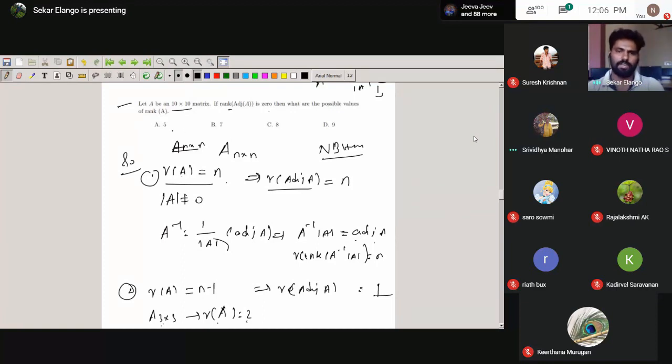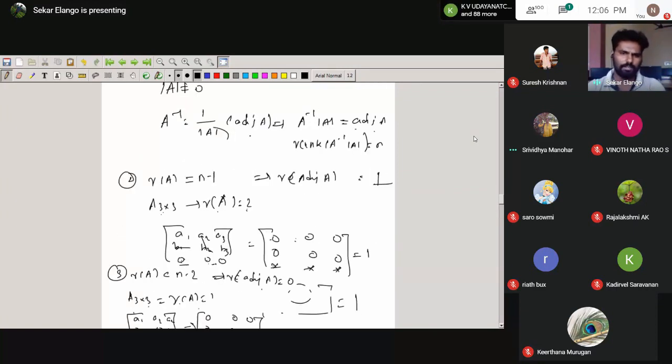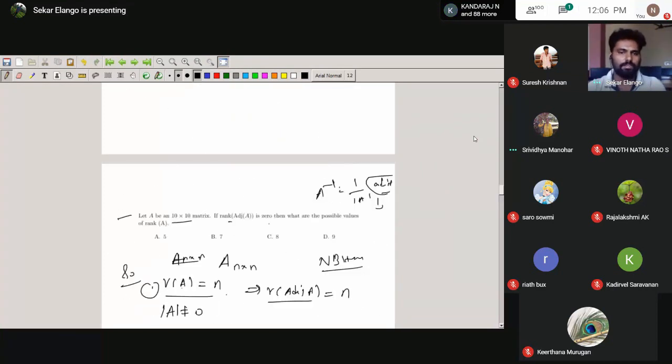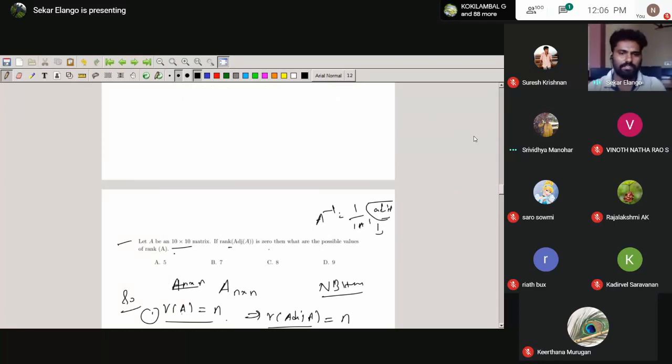Then the options are 5, 7, 8. Less than 8 only. So the options are 5 and 7 only. You can take it less than or equal to n minus 8. So this is an idea for the rank of adjoint of A.